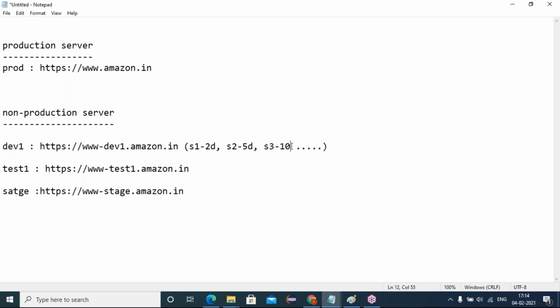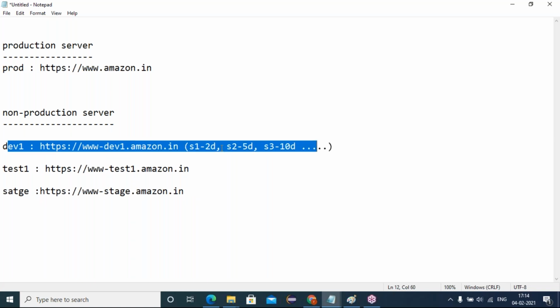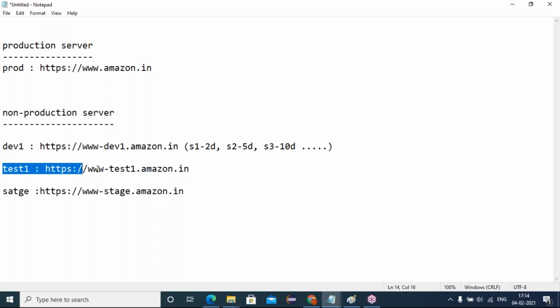We break down the requirements into sprints, and the sprints are developed by the development team. Whatever is done earlier in the development of the sprints is deployed into the test1 server. So parallel development goes on sprint by sprint, and what is done earlier is deployed into the test1 server, making it available for the testers to conduct regression testing on the test1 server. Here we develop the code.